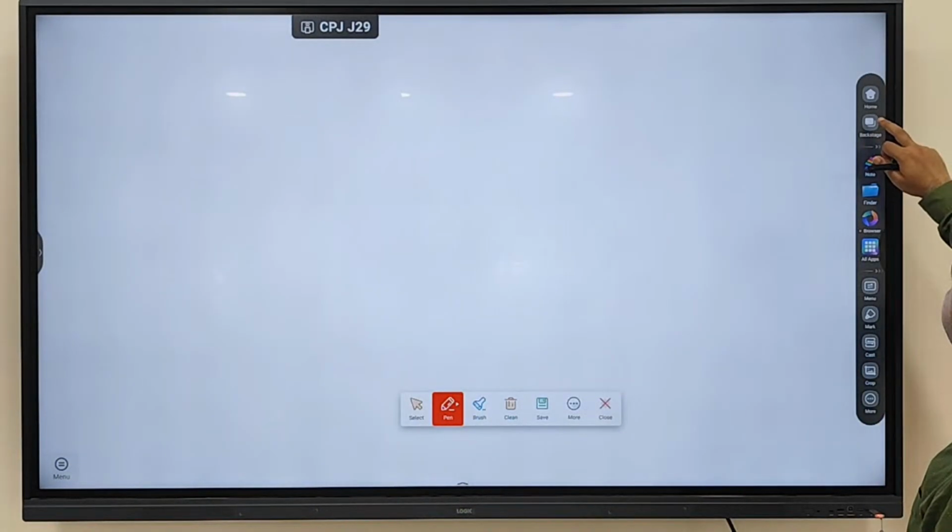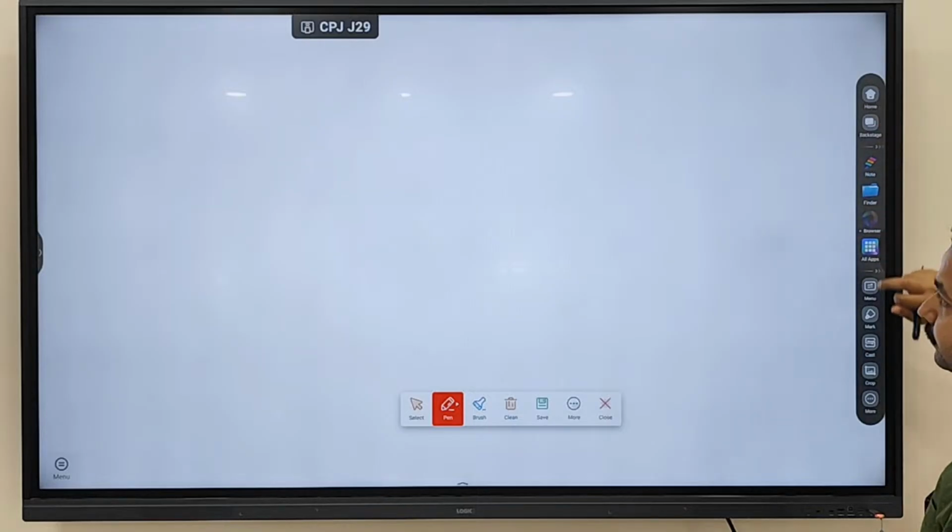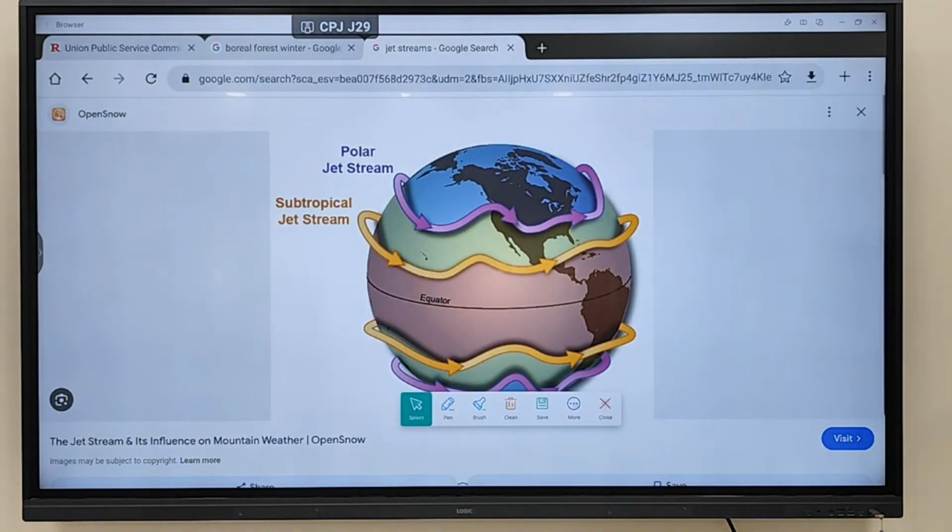I'll just write over here itself. Jet streams are in the upper atmosphere, above the land surface. Fine.